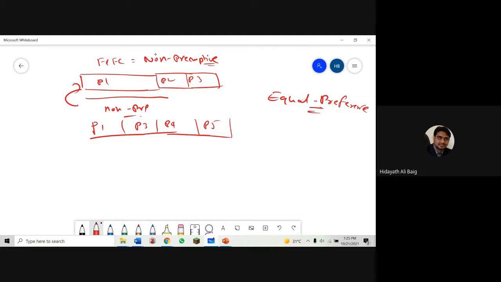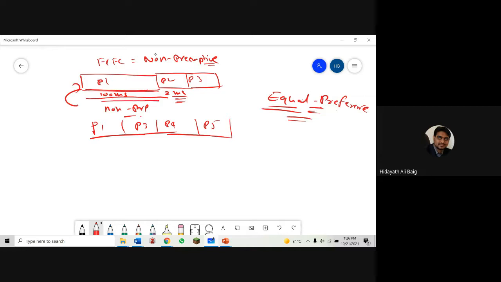So which means one is small, one is big, one is priority, one is not priority. We don't want to have such kind of concept. We want to see all the processes are equal. And at the same time, if you look at the first come first serve algorithm, one process is working for a long time. Even if it is small, I gave you already the example. If this process is 100 milliseconds, and this process is a small process which is 2 milliseconds, it has to wait all the time to execute.